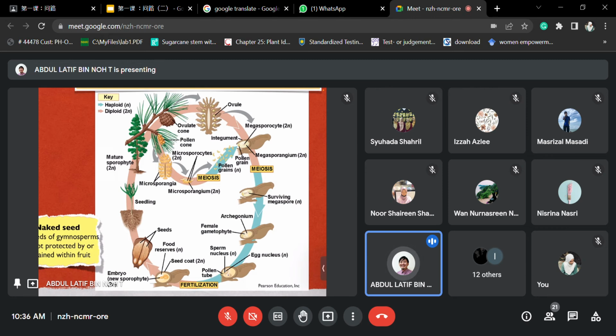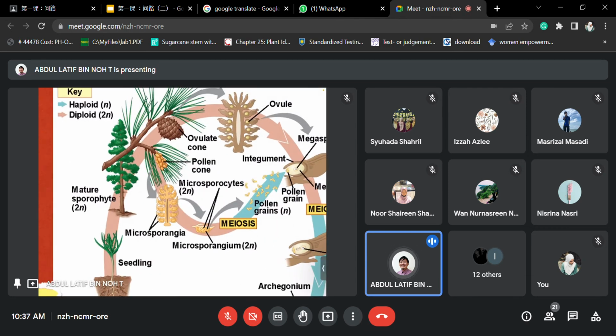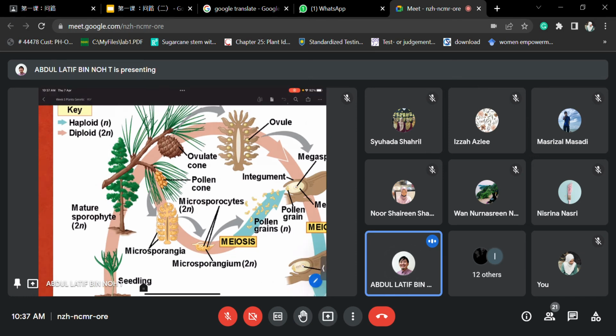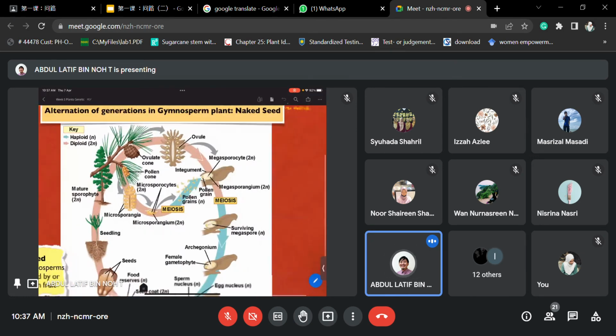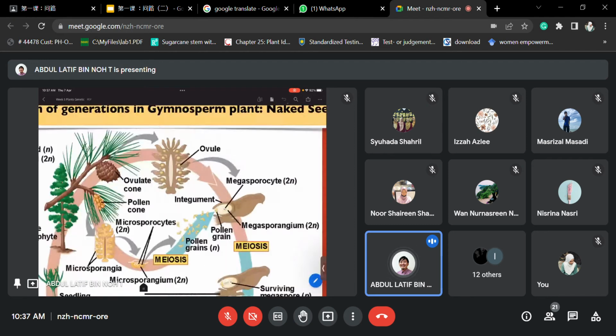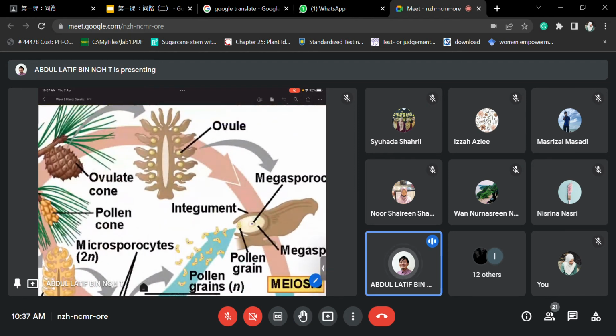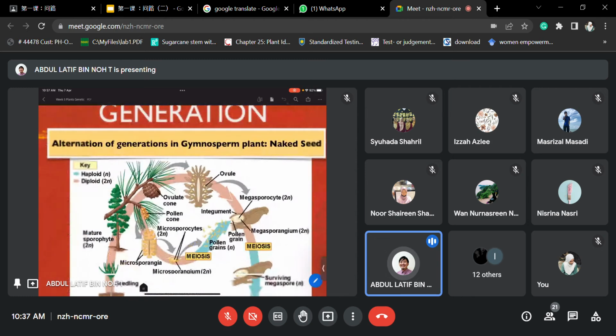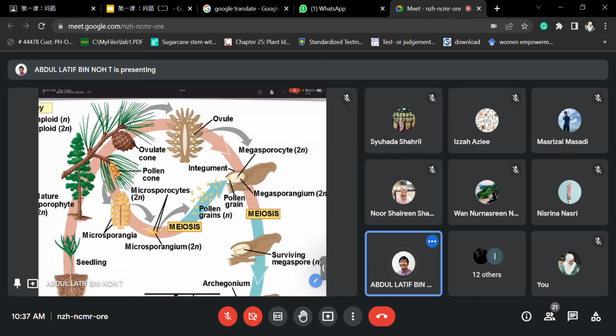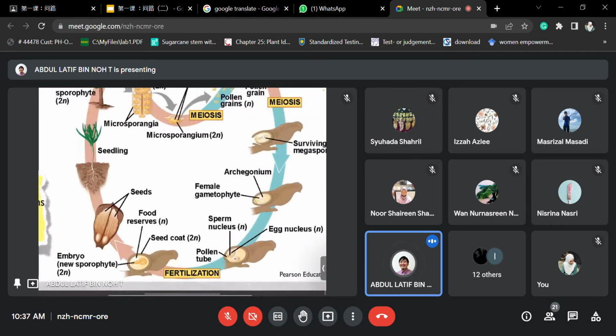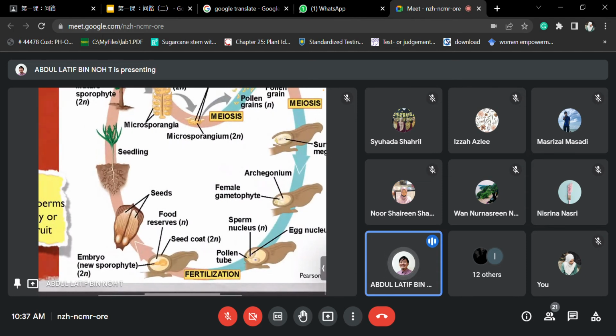So this is where the process is. Remember, they have these two parts: the ovulate cone and the pollen cone. This is where they will produce the gametes, and here is where they will undergo the fertilization process in the ovule. So here is where it makes the pollen tubes. They undergo the fertilization process, and then this is where they will be guarded. The seeds will be caught, and it will provide a lot of energy inside, right? So it is covered, and it will grow there, right?